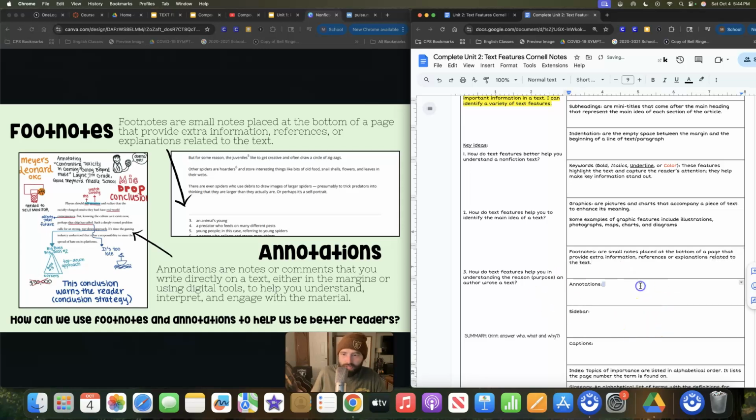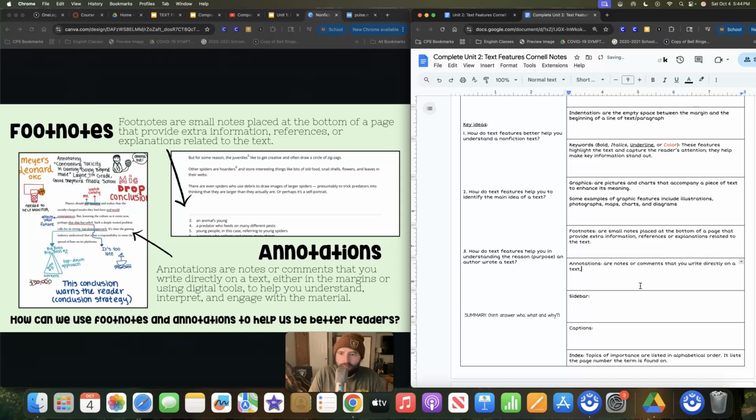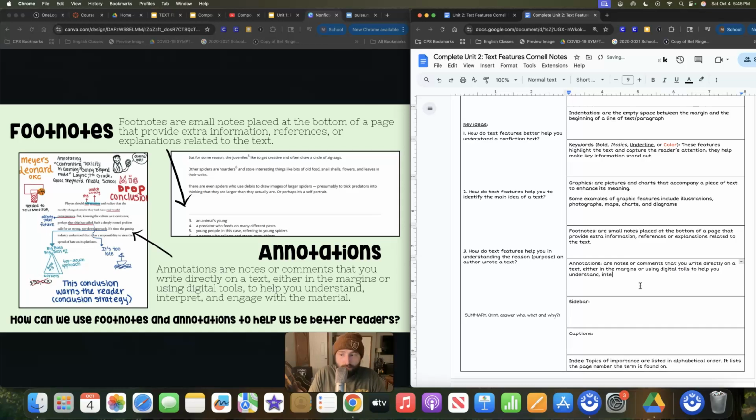Okay, and annotations are things that we've been practicing already. They are notes or comments that you write directly on a text, either in the margins or using digital tools to help you understand, interpret, and engage with the material. We have been using them, right? So we use footnotes and annotations to help us be better readers, right?